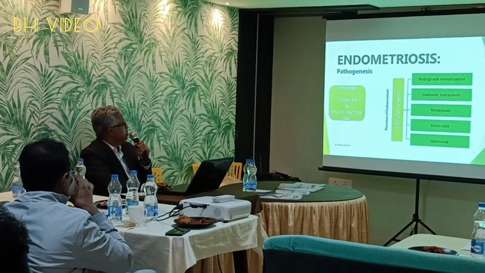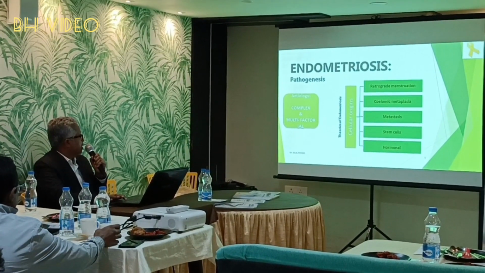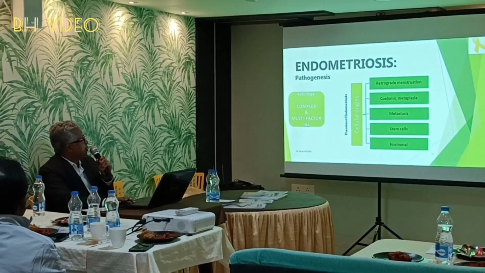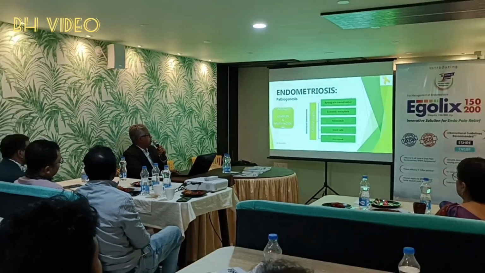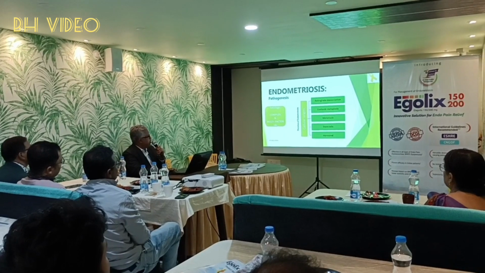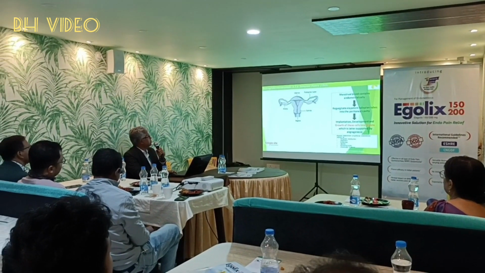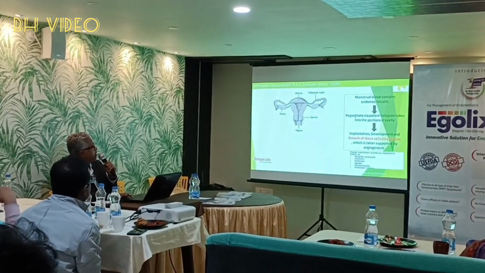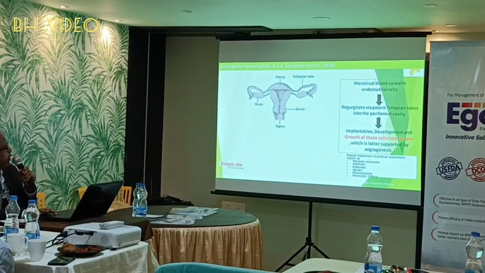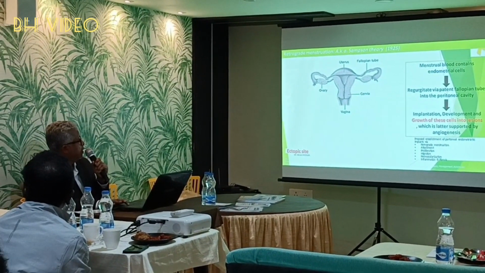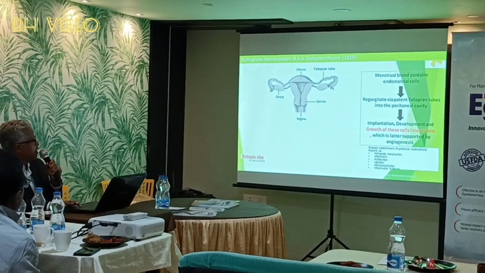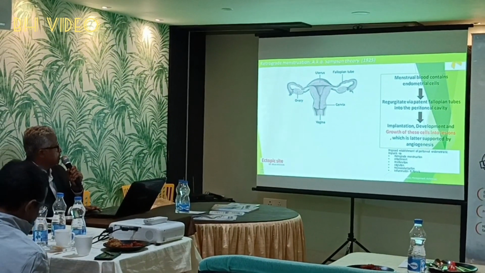Endometriosis pathogenesis: etiology is complex and multifactorial. These are the ideas: retrograde menstruation, coelomic metaplasia, metastasis, stem cells, and hormonal factors. Menstrual blood contains endometrial cells regurgitated via the patent fallopian tube into the peritoneal cavity, followed by implantation, development, and growth of these cells into the lesion, which is later supported by angiogenesis.